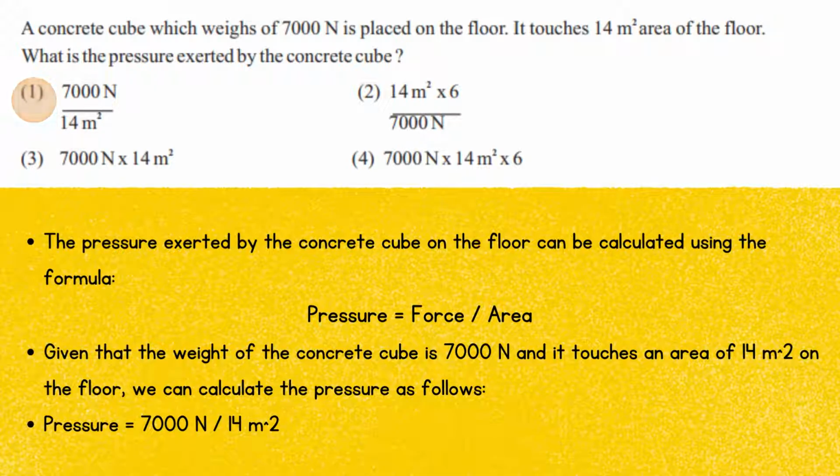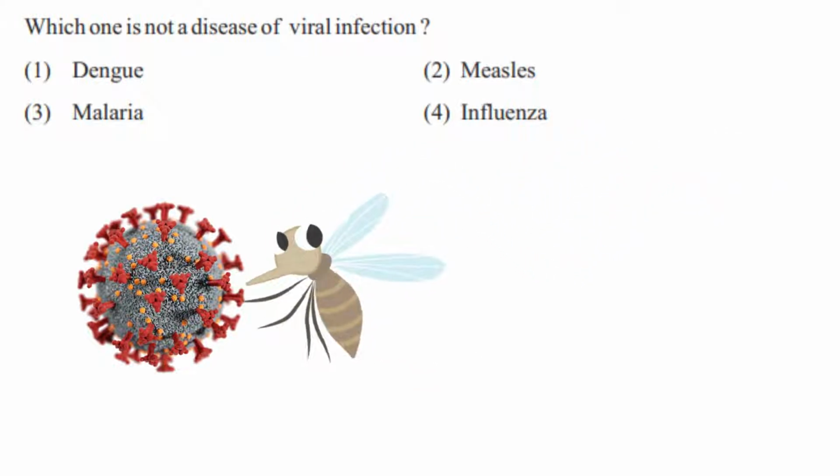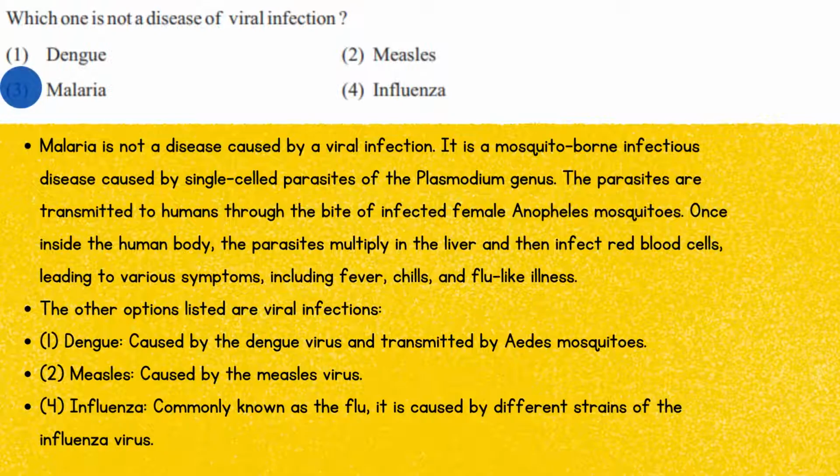The next question is, which one is not a disease caused by a viral infection? Malaria is not a disease caused by a viral infection. It is a mosquito-borne infectious disease caused by single-celled parasites of the Plasmodium genus. The parasites are transmitted to humans through the bite of infected female Anopheles mosquitoes. Once inside the human body, the parasites multiply in the liver and then infect red blood cells, leading to various symptoms, including fever, chills, and flu-like illness.